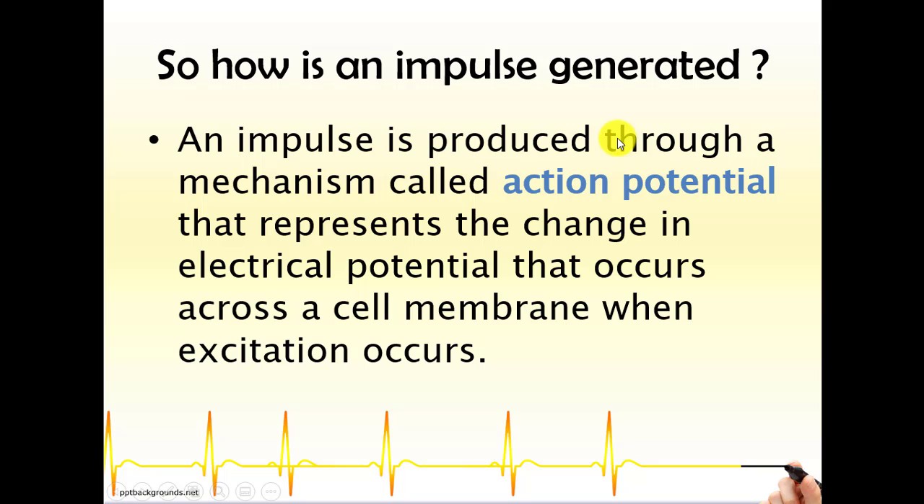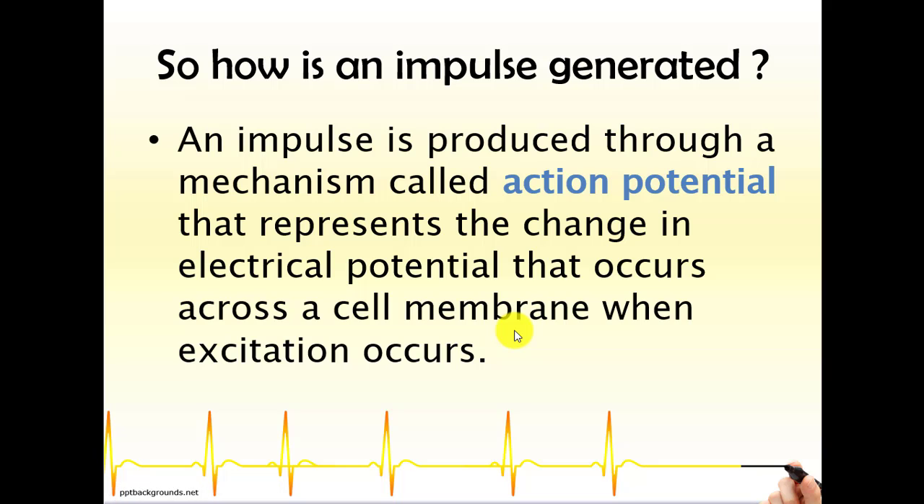And this is what happens within the cells and how they generate an impulse and how that impulse is transmitted to the other cells of the heart. This action potential basically represents the change in electrical potential that occurs across a cell membrane when excitation occurs. So what is happening during an action potential? Action potential is basically the change in the electrical potential that occurs across the cell membrane.